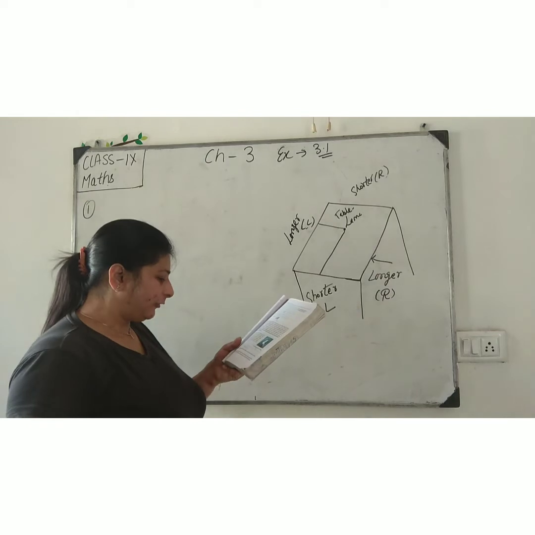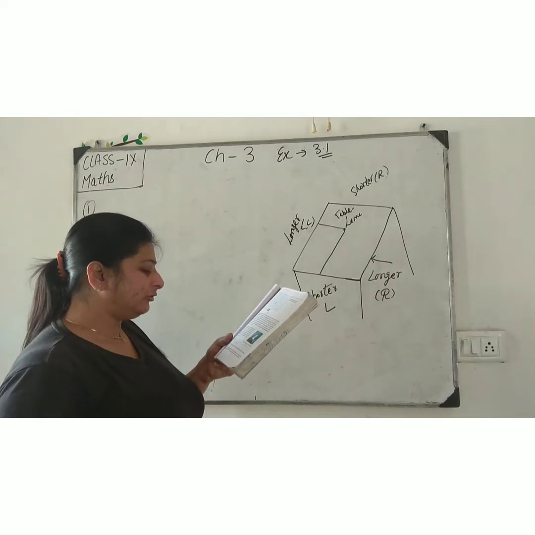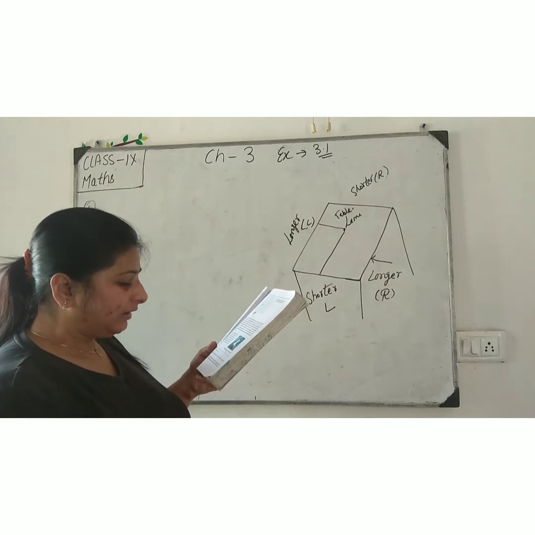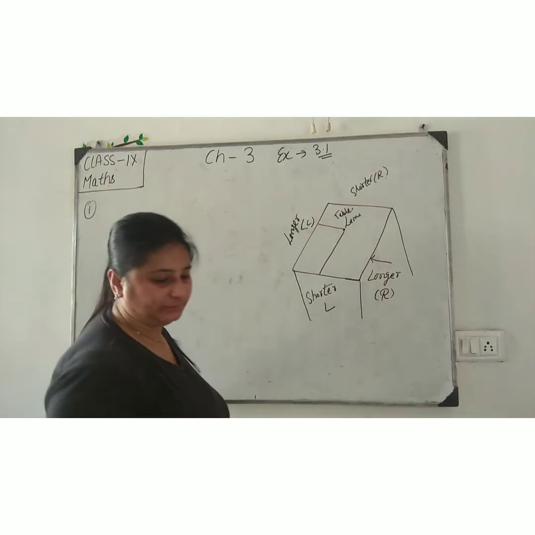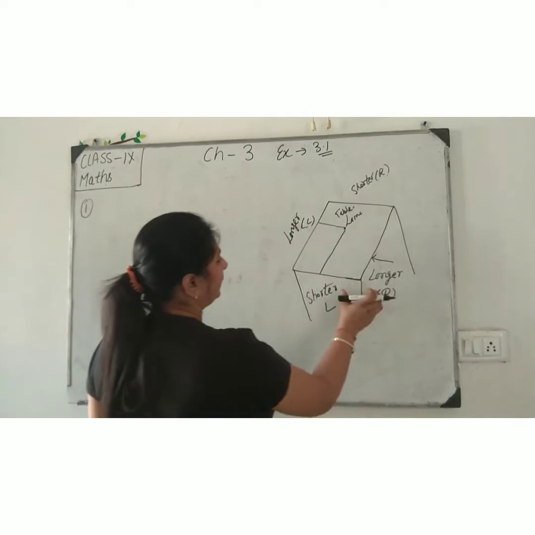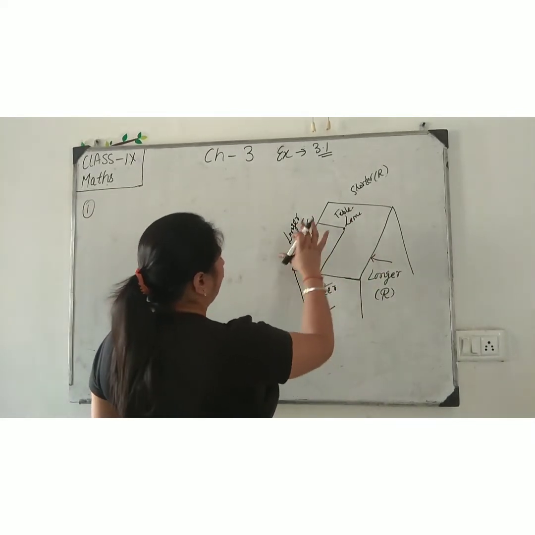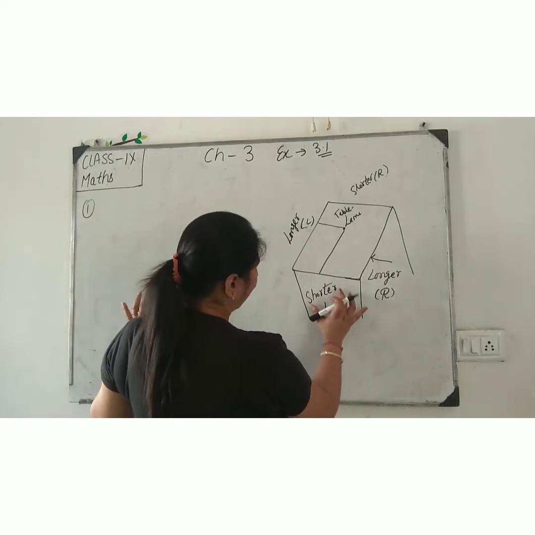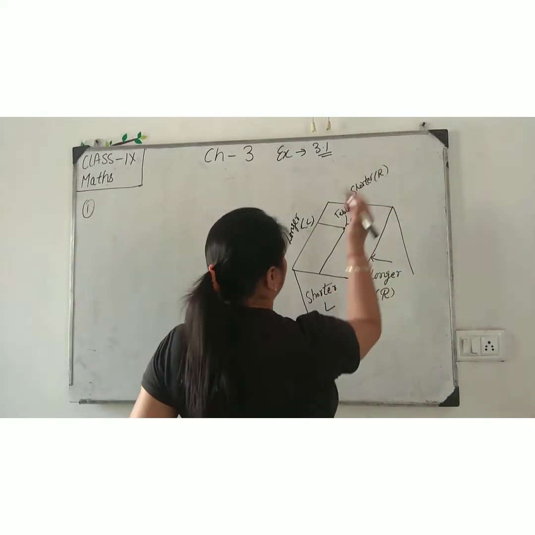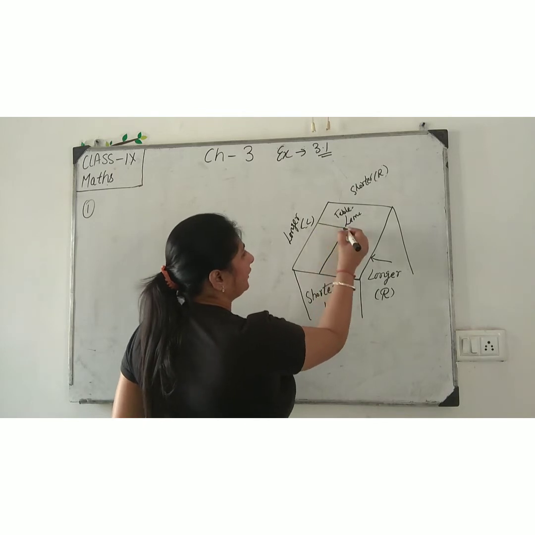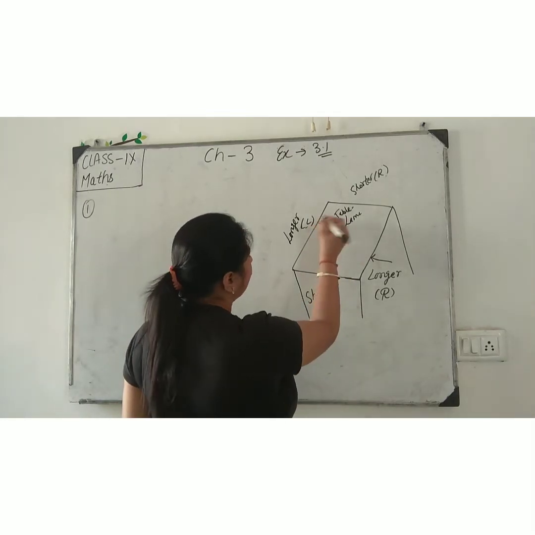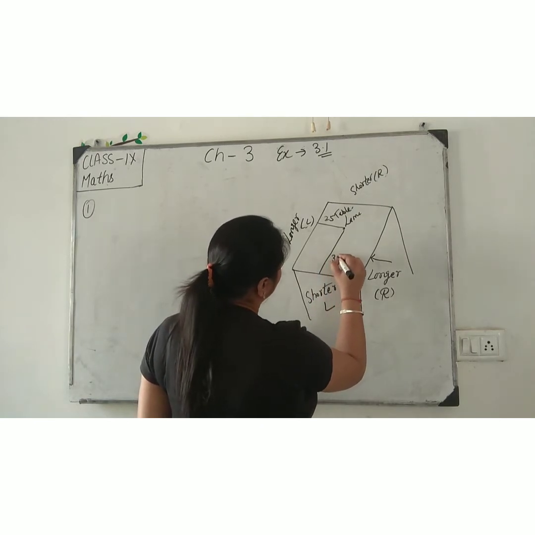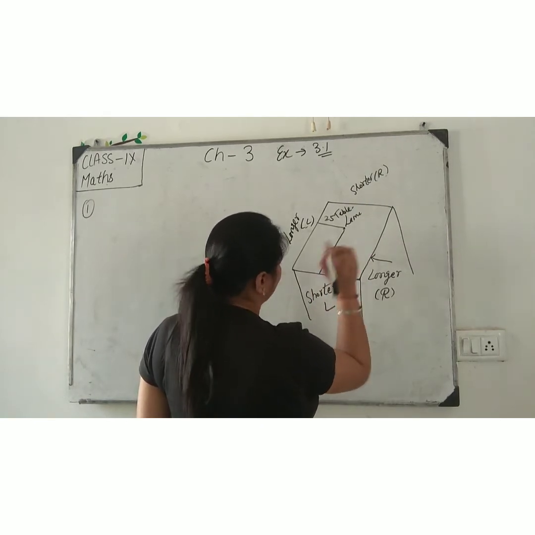Exercise 3.1. First question. How will you describe the positions of the table and the lamp on your study table to another person? I already drew one figure here. It's called the table. Here I have written longer left, longer right, shorter left, shorter right. The point is not given to me. Then I write down approximately 25 here, and approximately 30, 35 here, whatever you can write.